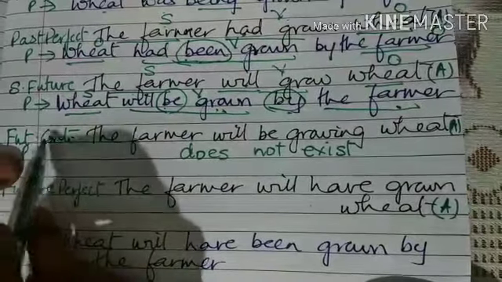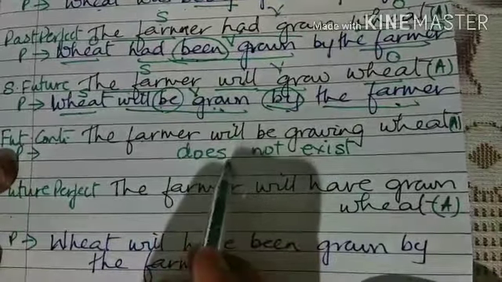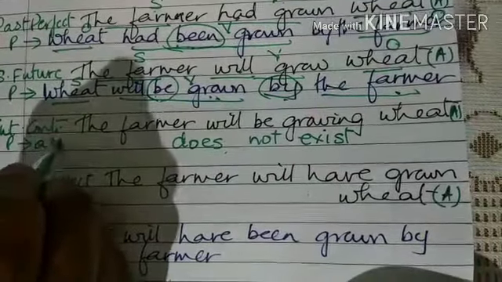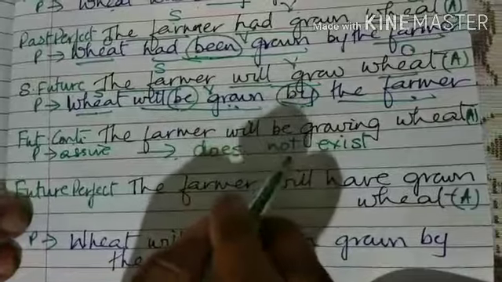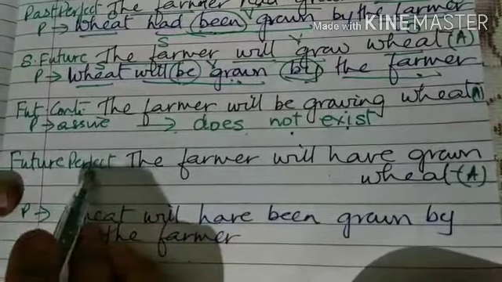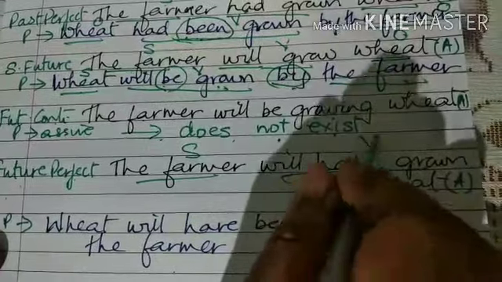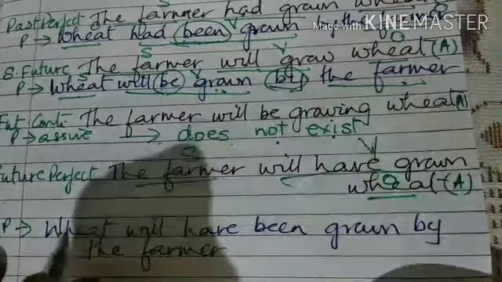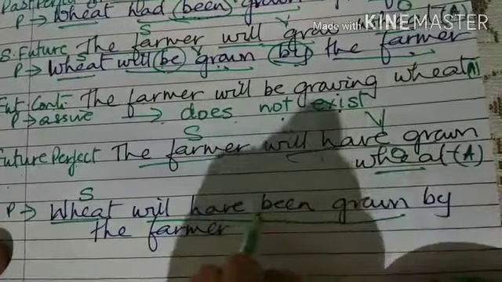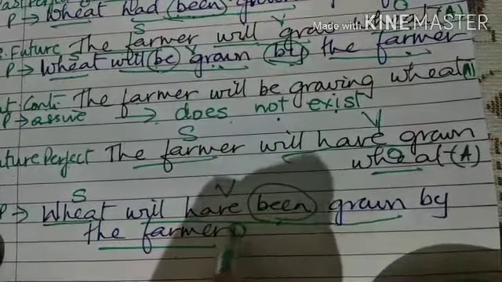Then what is the future continuous tense form? The farmer will be growing the wheat. But as I told you in the table, this future continuous passive form does not exist. So there is no sentence for this. Now here in the future perfect tense form, the farmer is the subject, will have grown is the verb, and wheat is the object. That changes to wheat is the subject, will have been grown. See here again we have Mr. Bean. This is the verb and the farmer is the object.